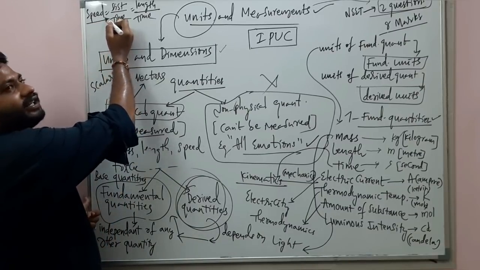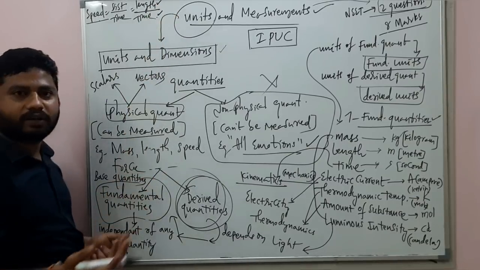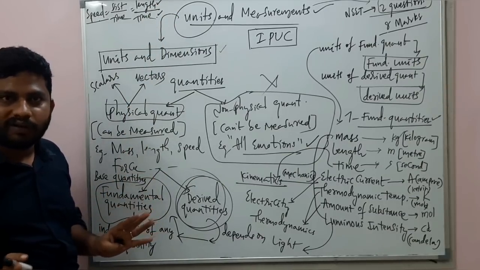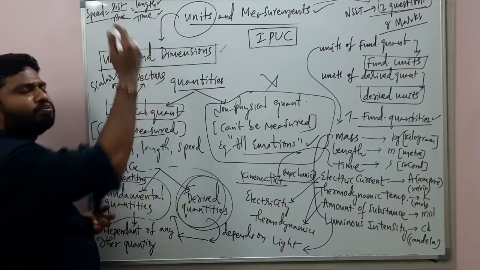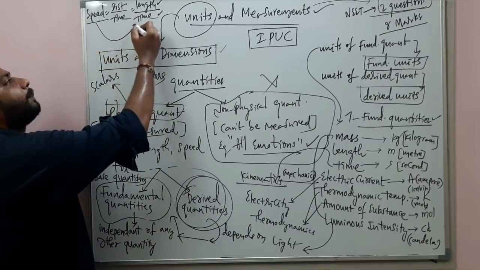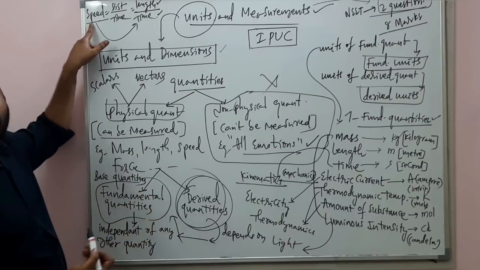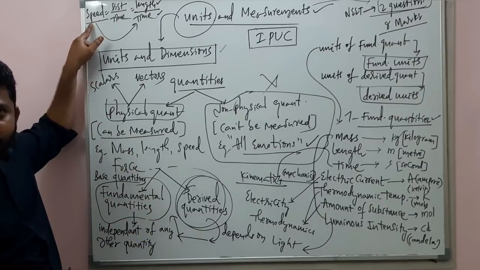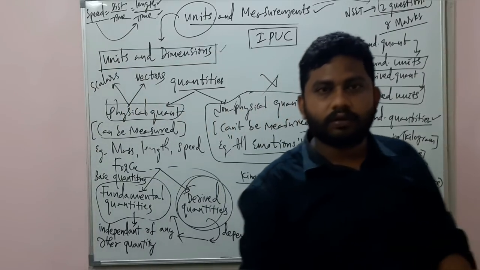Speed is a quantity which depends on what? Length and time. Length and time are fundamental quantities, yes or no? Speed is a quantity depending on length and time. Length and time both are fundamental quantities. There is a quantity which depends on fundamental quantities, so that's a quantity called a derived quantity. You can say force, work, energy, power, right?